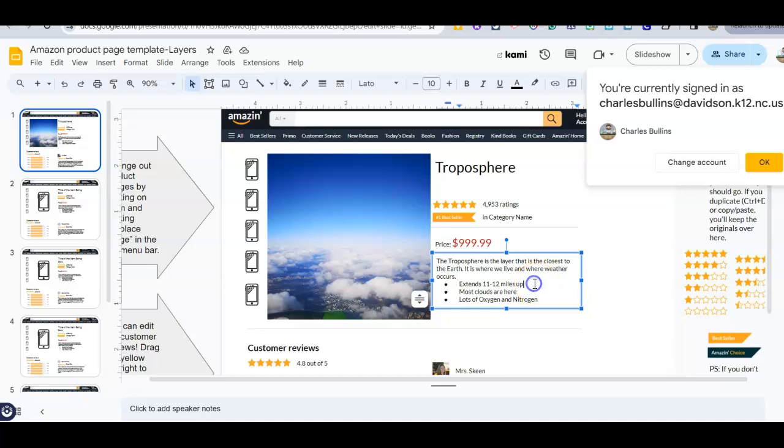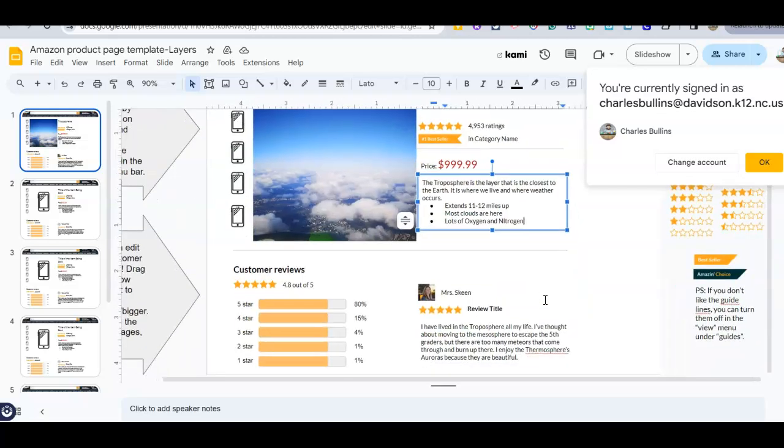Check. It expands 11 to 12 miles up. Had to look that up. Not a problem. Most of the clouds are here. Not all of them. There's a few really awesome ones that are in different places. Lots of oxygen and nitrogen. Good. Down here, I left a review. Look at here. It's Mrs. Skeen.